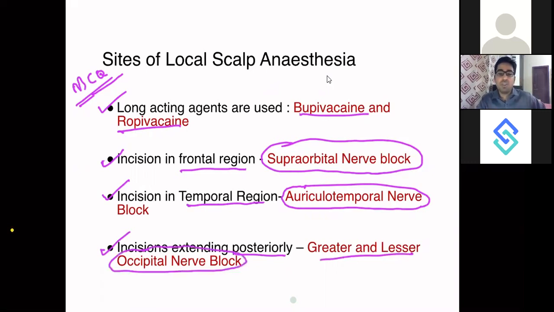So depending on which area you are operating, you give the corresponding nerve blocks. Sometimes, if your incision is large and you are expecting long hours of surgery, you can give all three nerve blocks together. You can give.